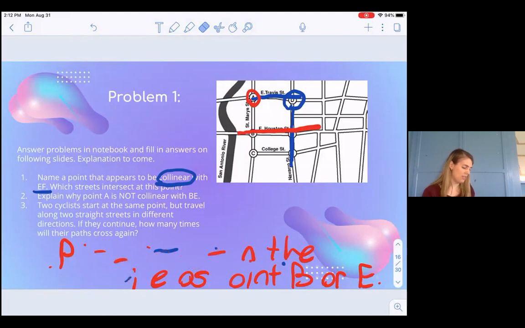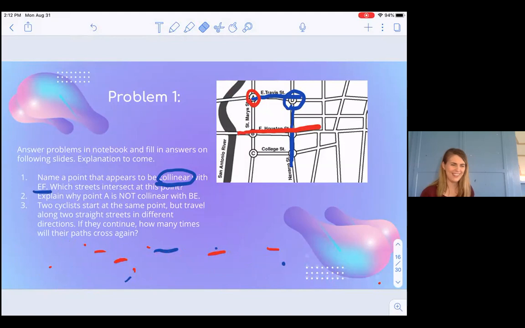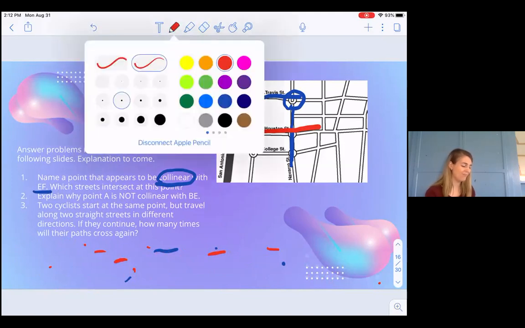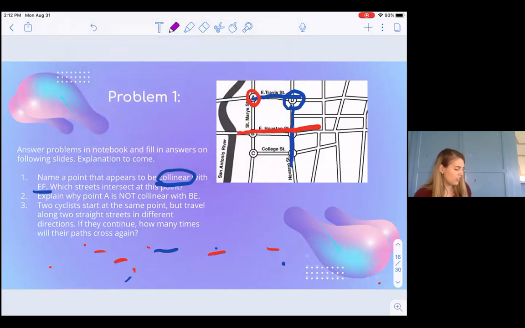Finally, looking at problem 3. Did I say C? Because I meant to say 3. I might have said 3, I don't remember. But problem 3 says, two cyclists start at the same point, but travel along two straight streets in different directions. If this continues, how many times will their paths cross again?